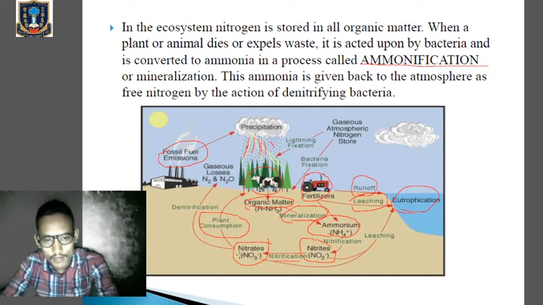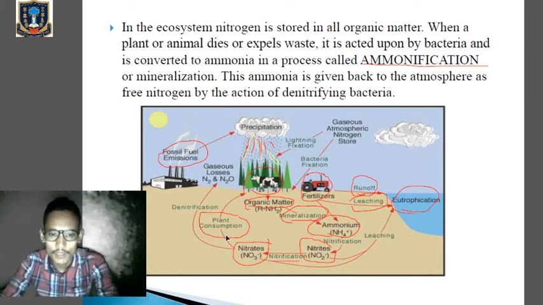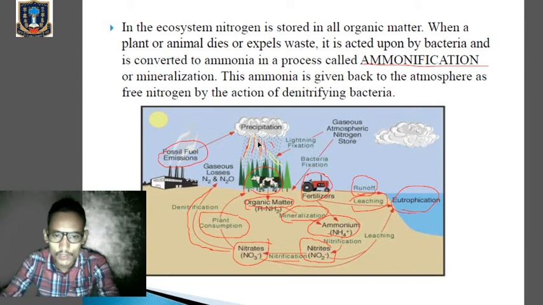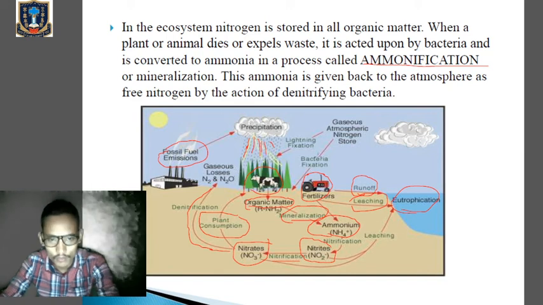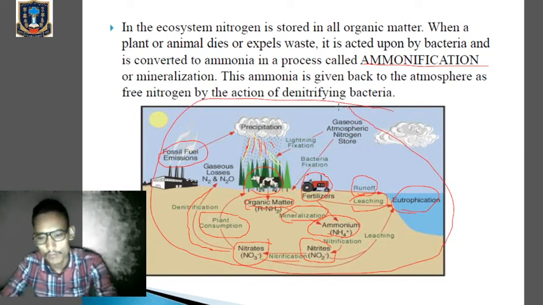Clear? And these nitrates will be again utilized by the plant, again go to the animal, or will be directly released into the air. So nitrogen is being utilized by the living organisms, but ultimately is also being given out into the atmosphere from where it is coming. So this is known as our nitrogen cycle, okay. This is the most important one.